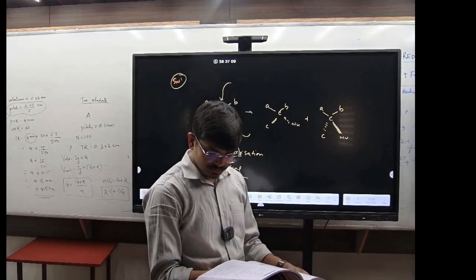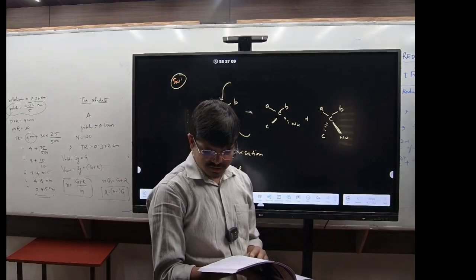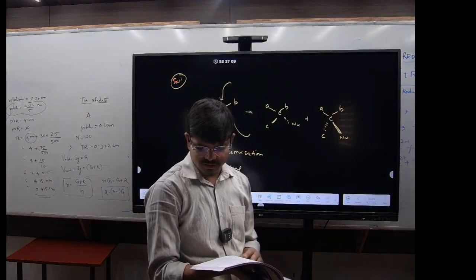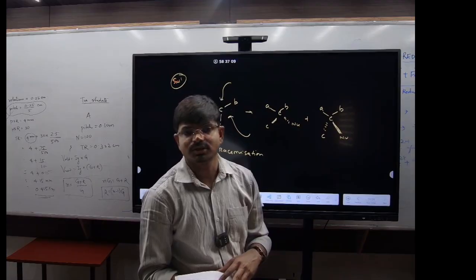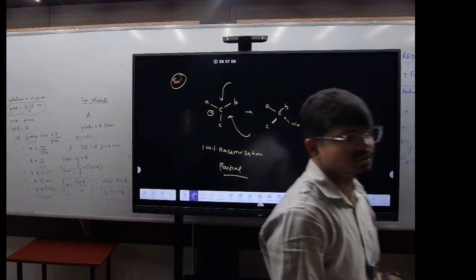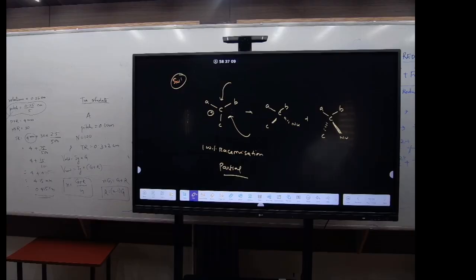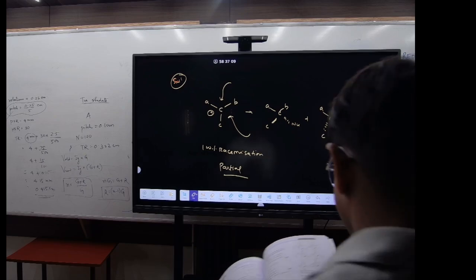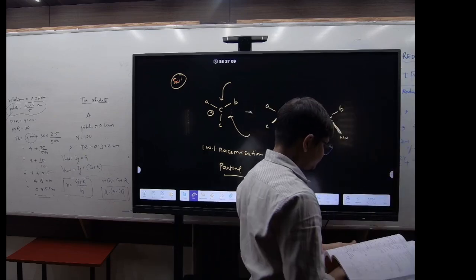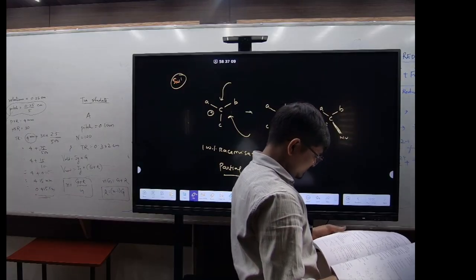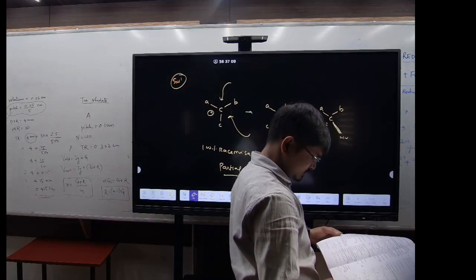So what will come? 100% racemization is not possible. Inversion more than retention leads to partial racemization. Got it? 100% racemization is not possible. Maybe 99%, 98% is possible, but 100% is very difficult. Okay, you can do all these things yourselves.